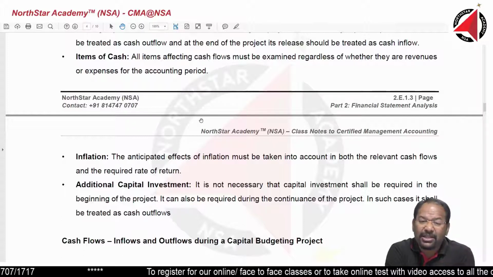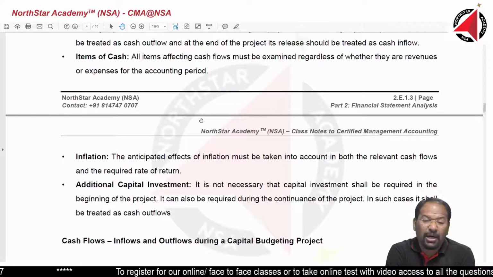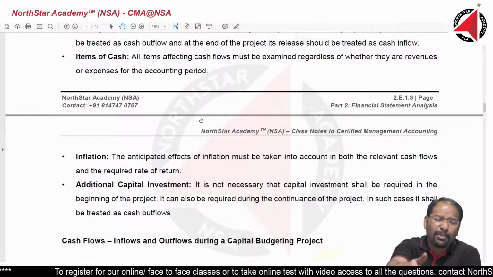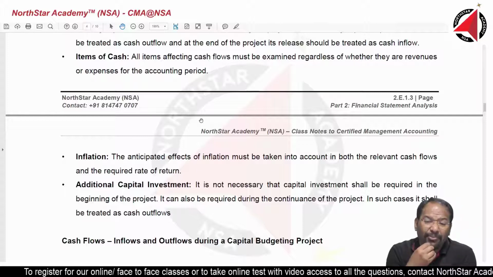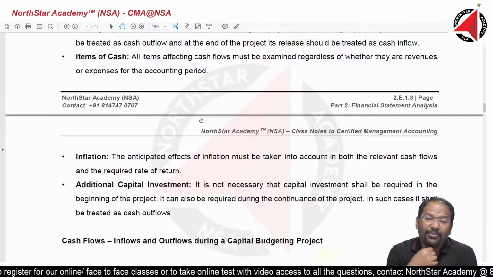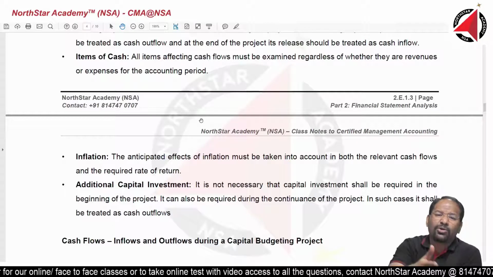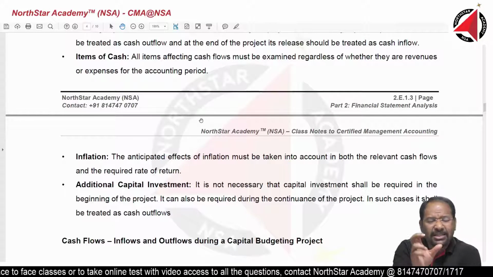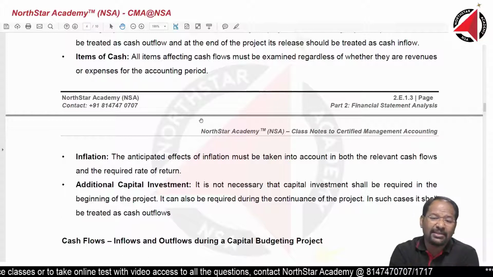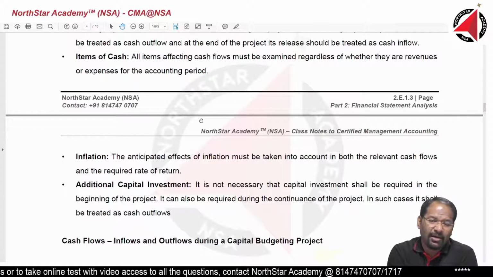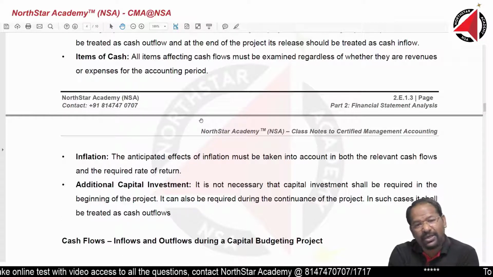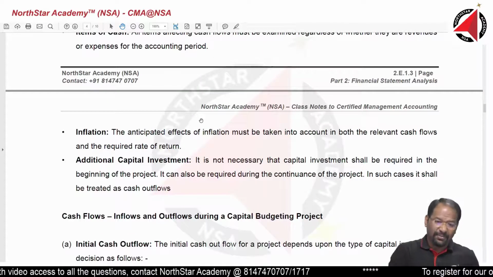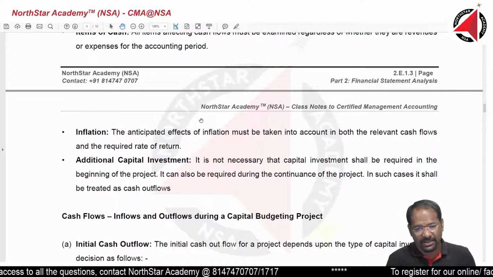So inflation should always be factored in, because if the project is going to give you returns over a very long period of time, because of very high inflation, the value of that money that you are going to receive may fall substantially. Number wise it will look good, but value wise it will not be a good project to invest in. So you must factor in the effect of inflation in your business decision.